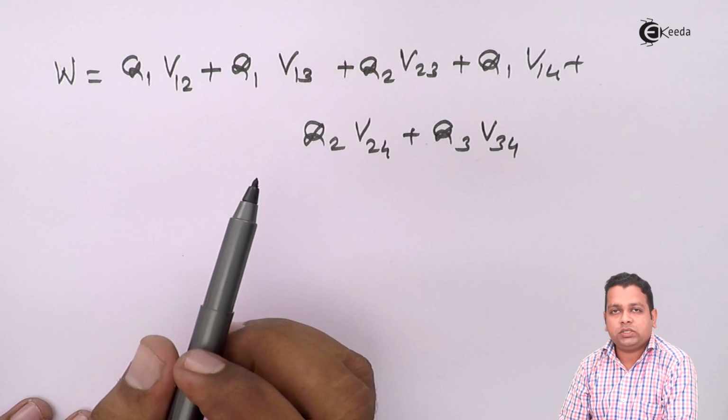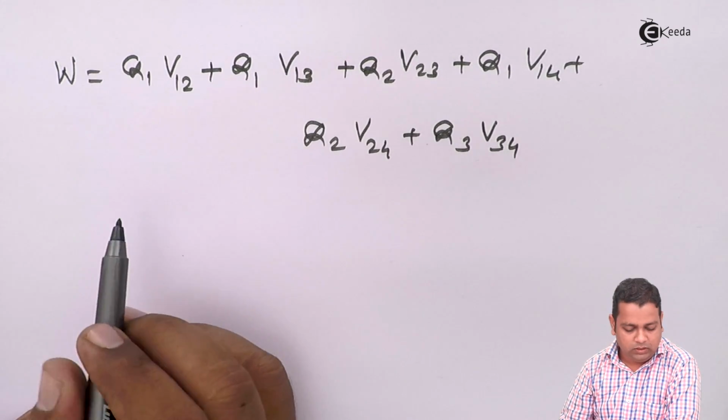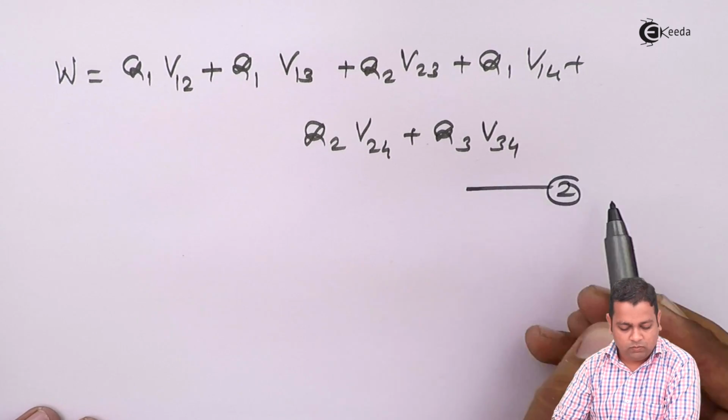So the first charge we consider to be when the existing electric field is there. So let us say this is equation number 2.